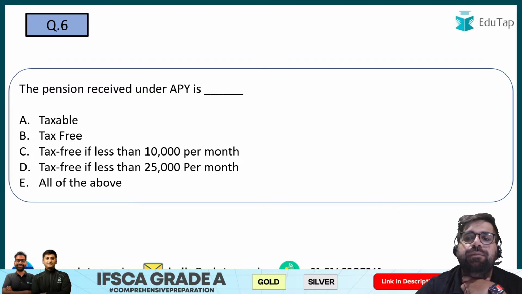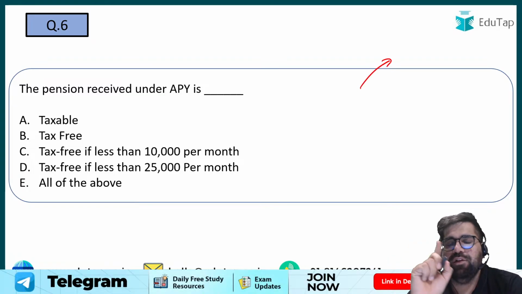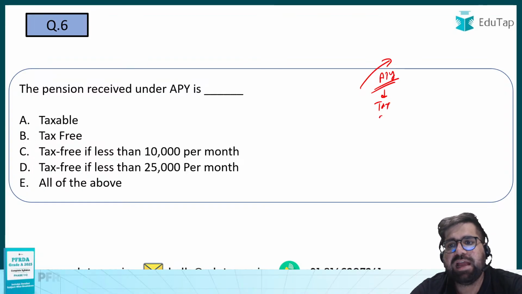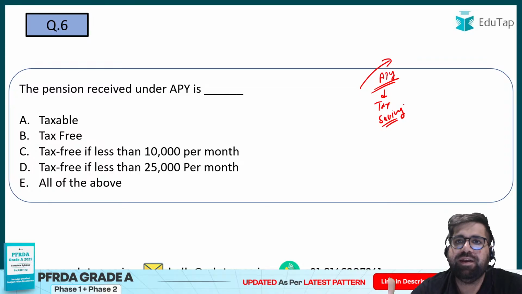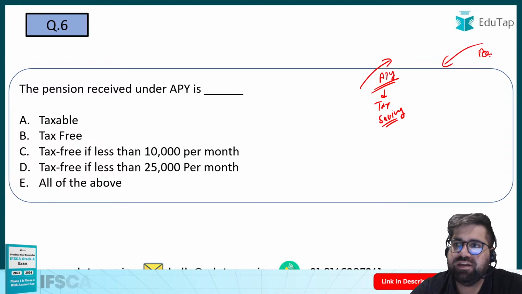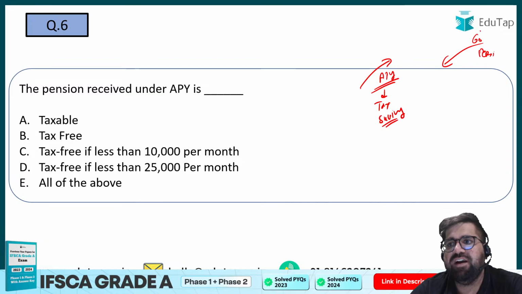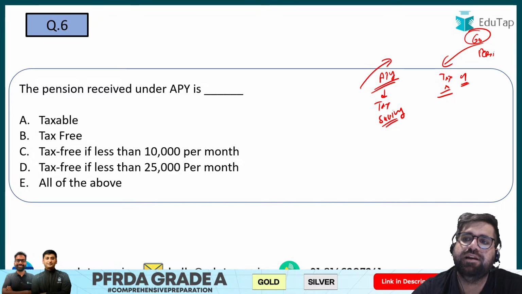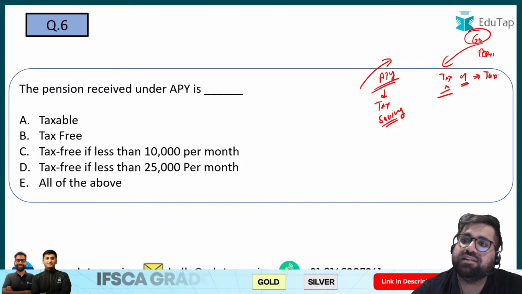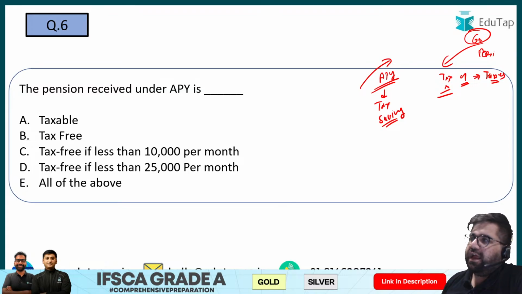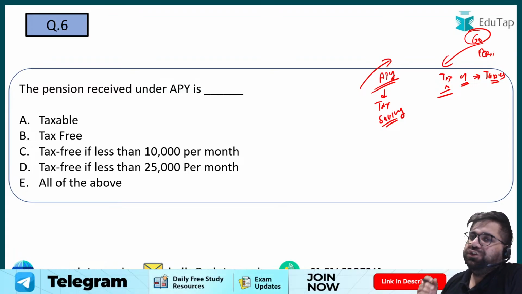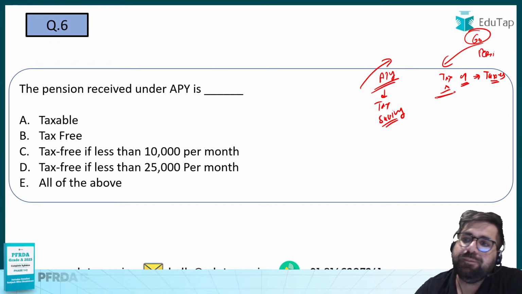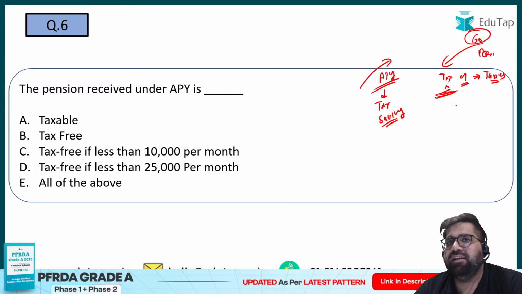Now please remember, the contributions which you make under Atal Pension Yojana will definitely help you in tax saving. But the pension which you will receive after the age of 60 is not tax saving. It will rather increase your taxable income and then you have to pay more taxes. I again say the tax saving only happens once you start investing in APY. But once you receive the pension of APY, then definitely there is no tax saving.